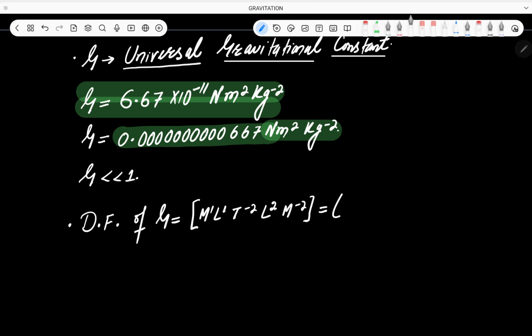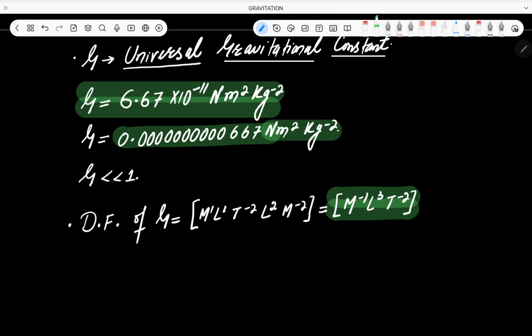Let me rewrite it like this. Here M1 minus 2 is minus 1, L1 plus 2 is 3, T minus 2. This is the dimensional formula of the gravitational constant.